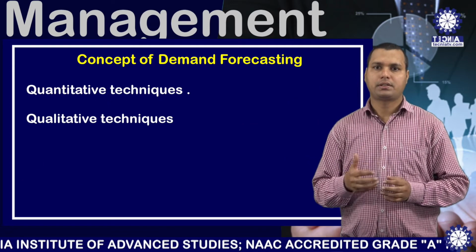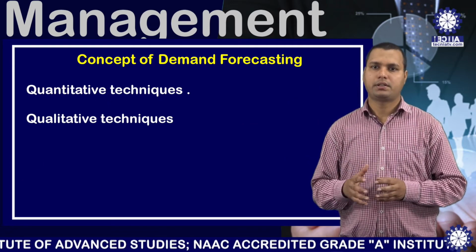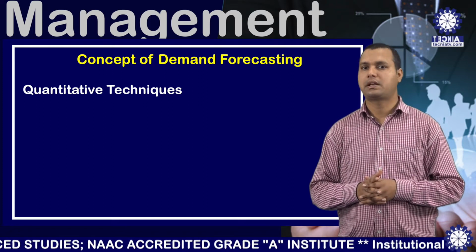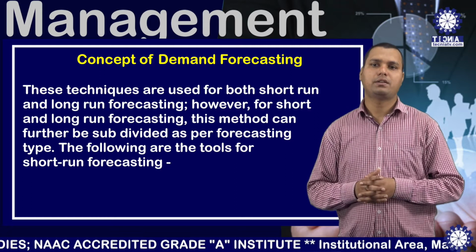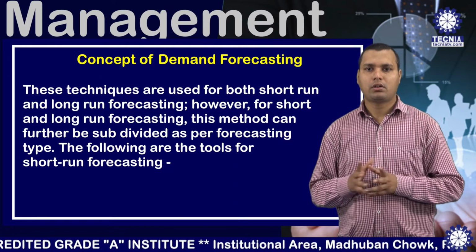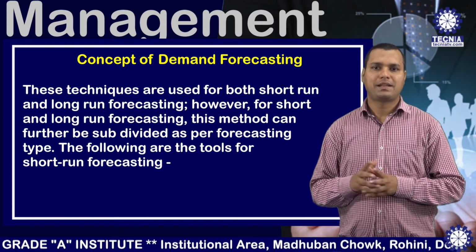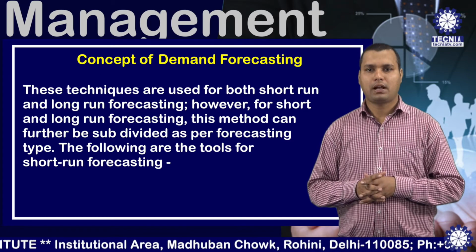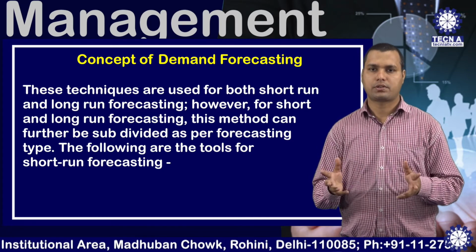So these are quantitative techniques and second is qualitative techniques. So first one which we are going to discuss is the quantitative techniques. These techniques are used for both short run and long term forecasting. However, for short and long term forecasting, this method can further be subdivided as per forecasting type. The following are the tools for short run forecasting.